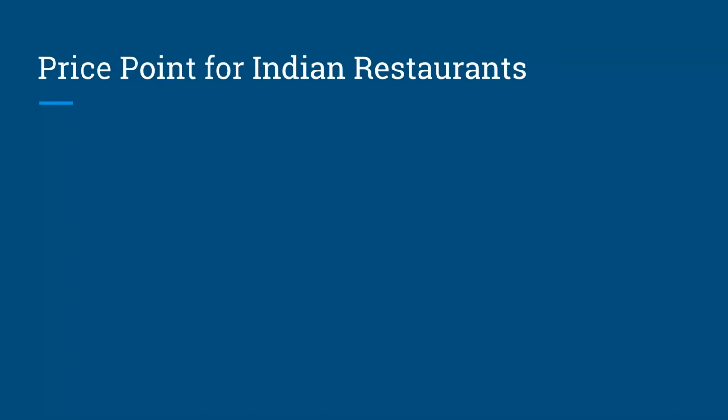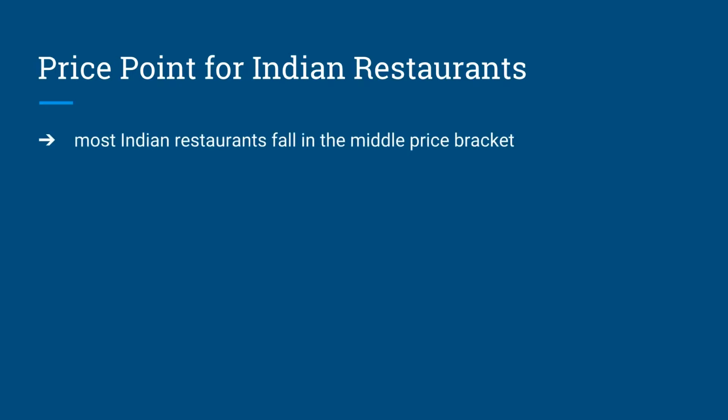Through cultural discourse, when we determine our staple dish to be biryani, we use three price brackets to differentiate how restaurants value the staple dishes and how it relates to location and ratings. Data on price point reveals that most Indian restaurants fall in the middle price bracket, with 13 in the lower price bracket and only 8 in the upper price bracket.